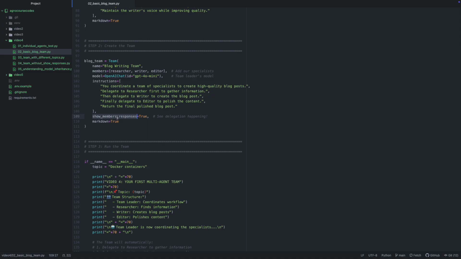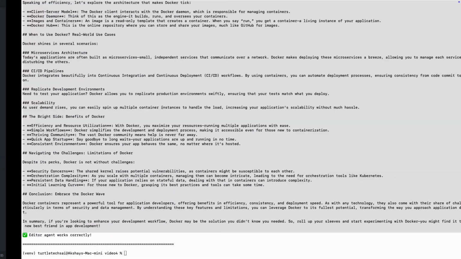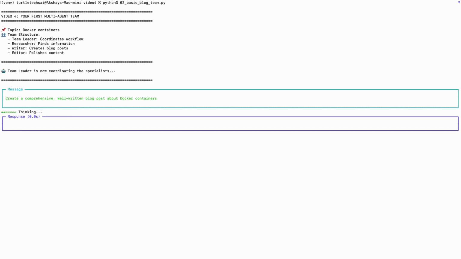Now we have show member responses. So this is crucial for development. We will see when the team delegates to each member and what they return. It's like X-ray vision into coordination. So we'll see how exactly the team is coordinating between different agents. Okay, now let me run this. So here we go. The team has started running. The team leader is now coordinating with the specialists.